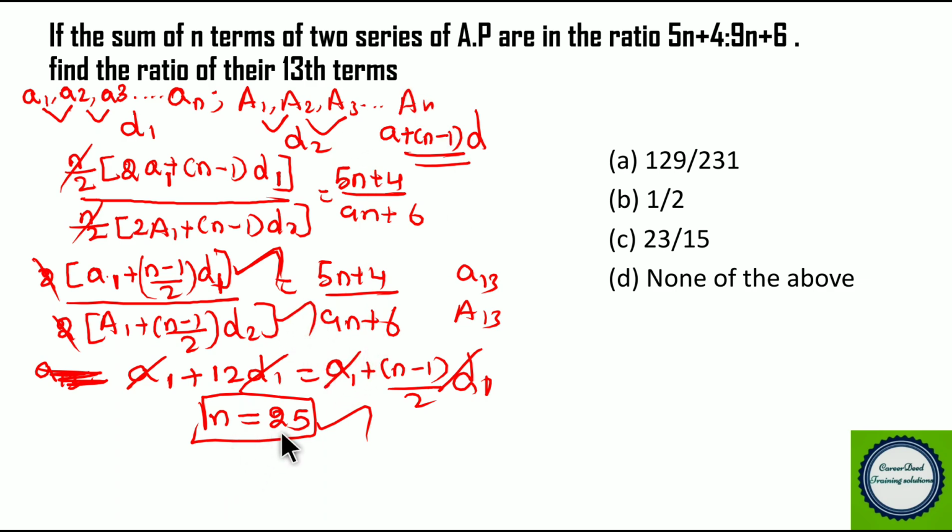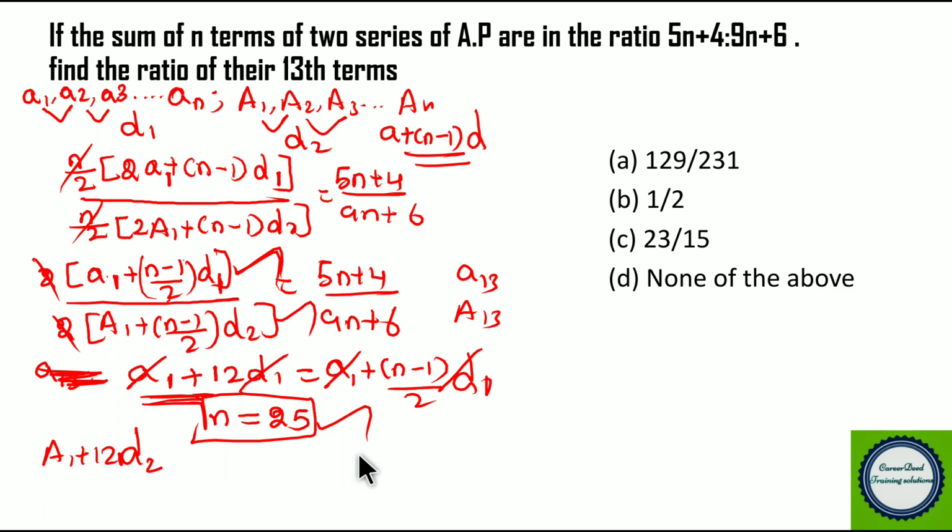The reason is if you substitute 25 here, 25 minus 1 you get 24. 24 by 2 you get 12d, right? So a1 plus 12d. What you exactly want is a1 plus 12d. Here also you have to find a1 plus 12d2. So if you substitute 25 here, you will get a1 plus 12d1 divided by a1 plus 12d2. So instead of this, you can substitute 25 straight away here.